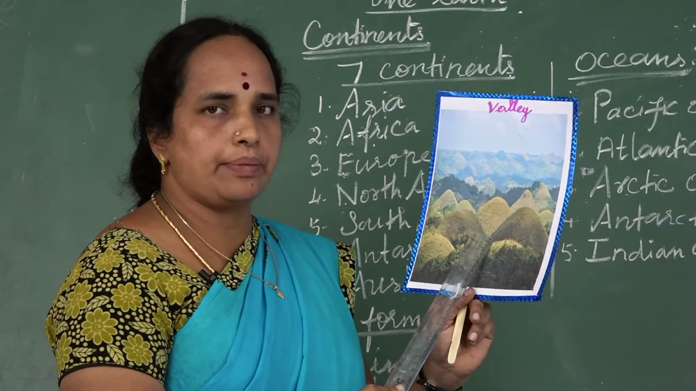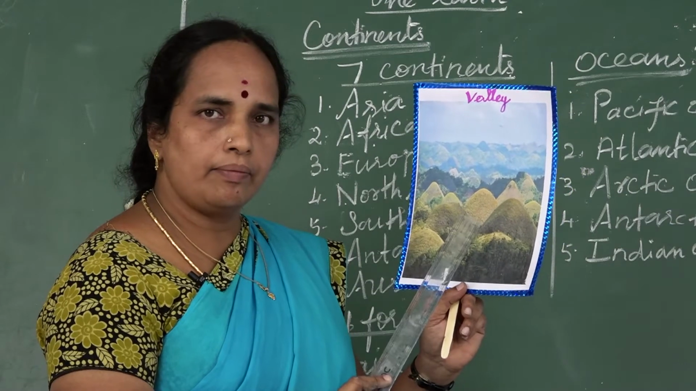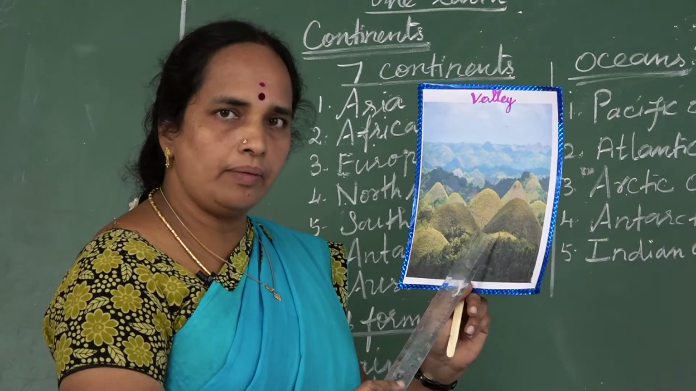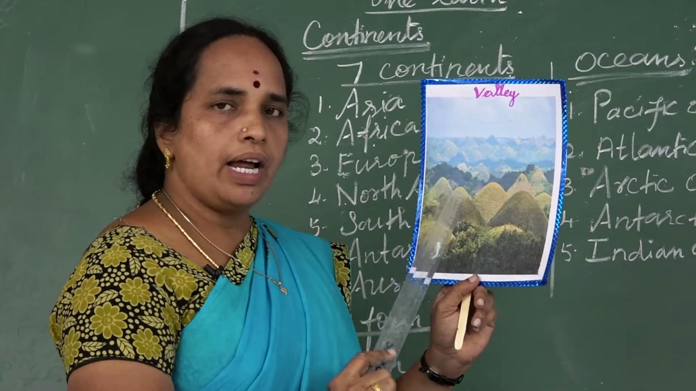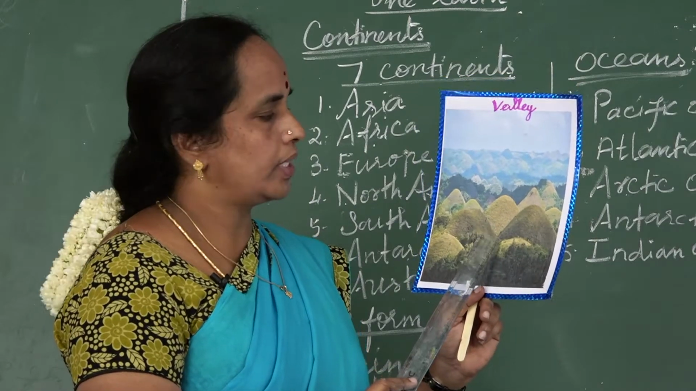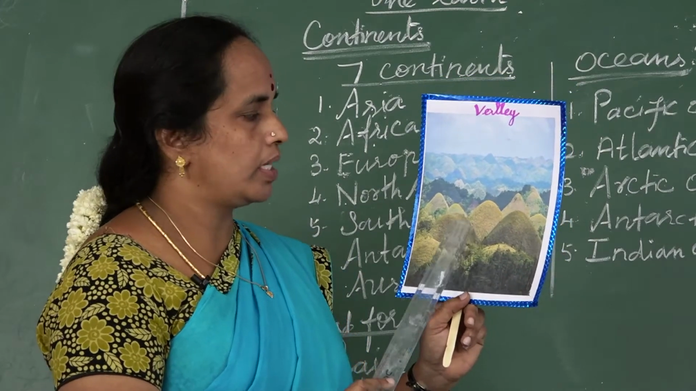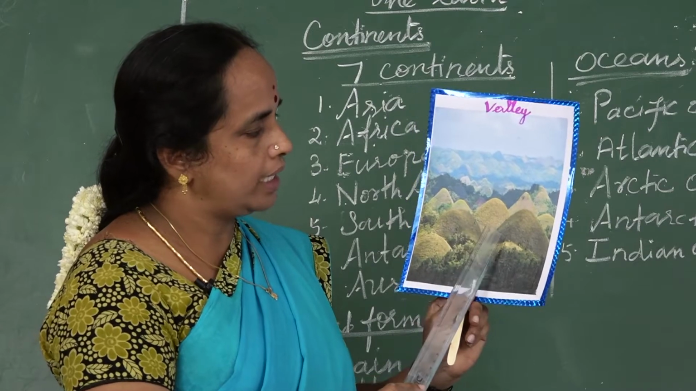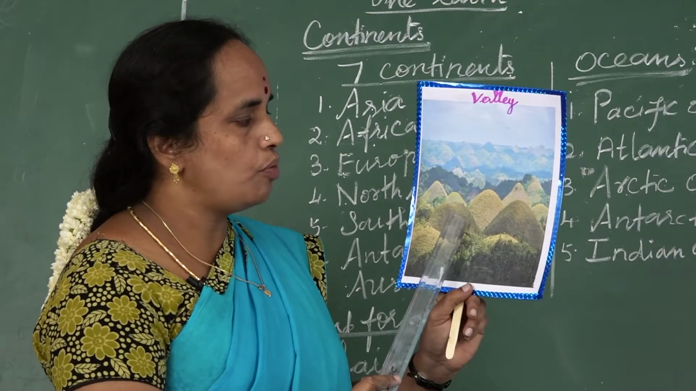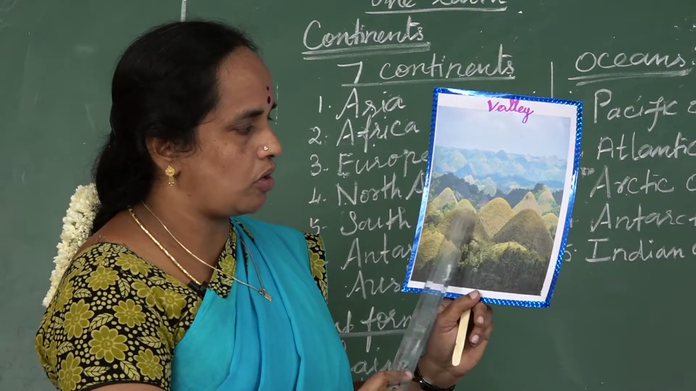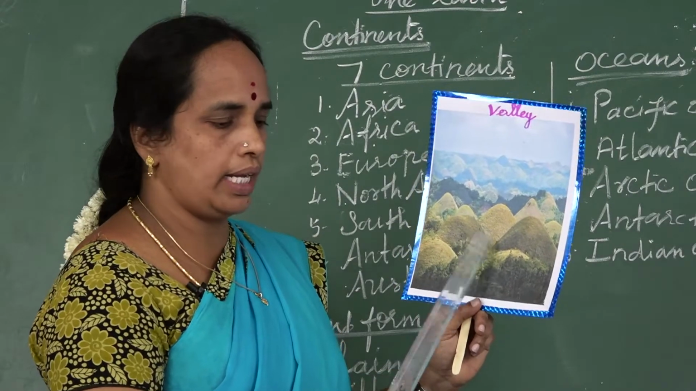Valleys are three types: U-shaped valley, V-shaped valley, and flat floor valley. Totally three types of valley. This is low land between two hills or two mountains. This place is called valley. Okay.